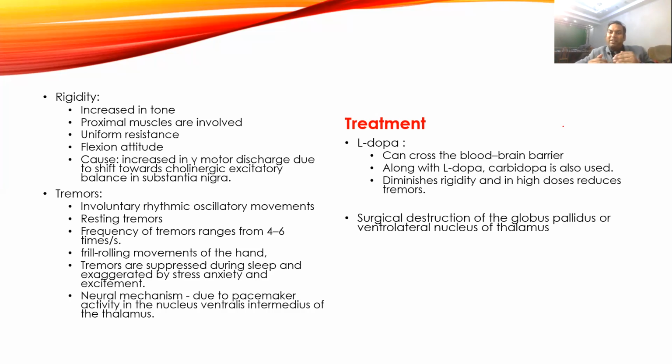So whatever levodopa is present in the body will not convert into dopamine and will remain in the blood, and more levodopa will be available to pass through the blood-brain barrier and enter the brain. As carbidopa is not present inside the brain, levodopa will convert into dopamine there, and a high amount of dopamine will be available in the brain.